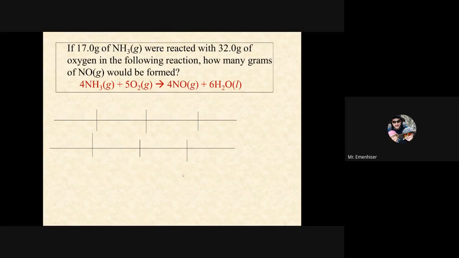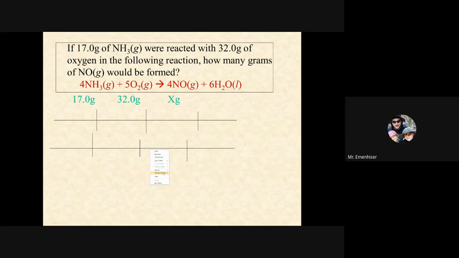Excuse me. If 17 grams of ammonia were reacted with 32 grams of oxygen in the following reaction, how many grams of nitrogen monoxide could be formed? So what we need to do is, let me see if I had labeled it. Yeah. So we want to know how many grams of this we're going to form. So we take the mass of each reactant, divide it by its molar mass, and then do our trick again.